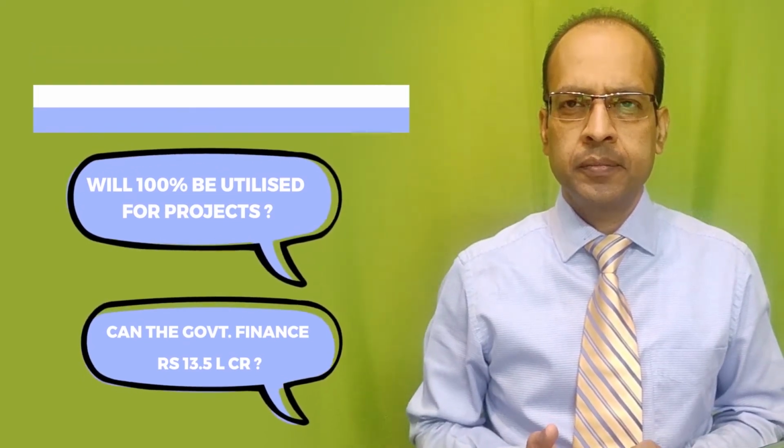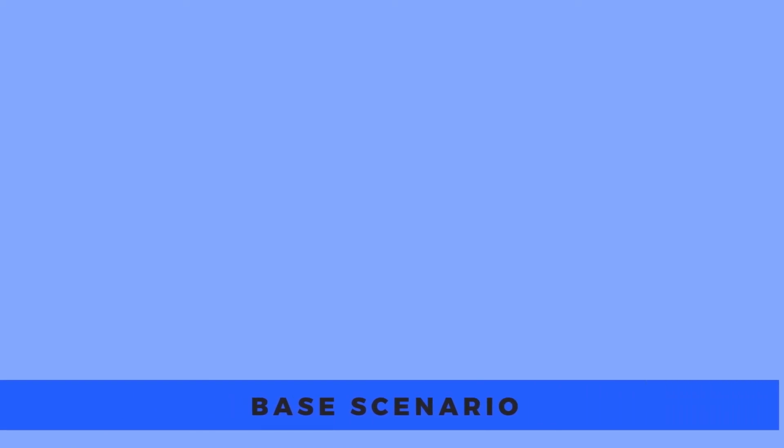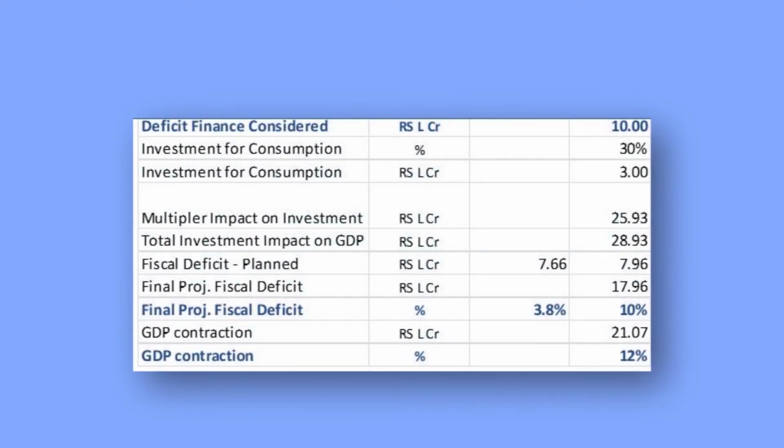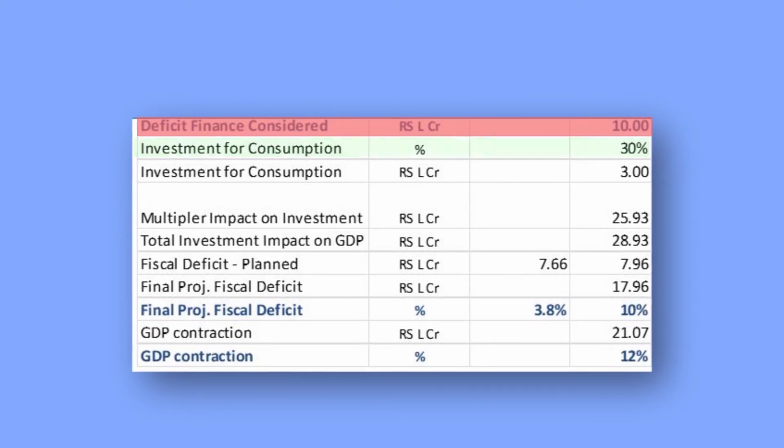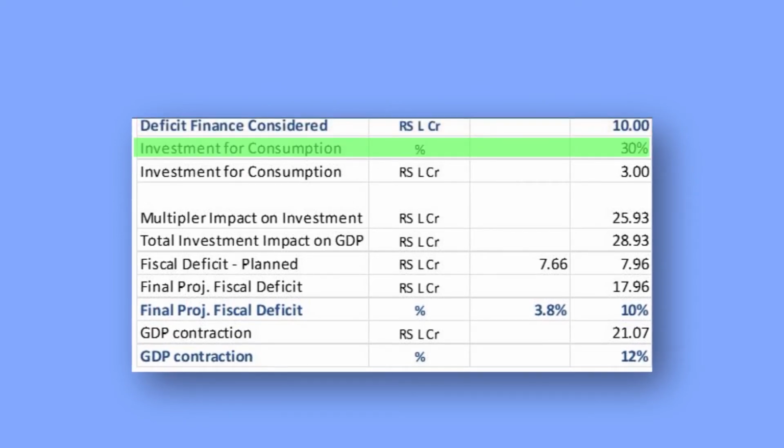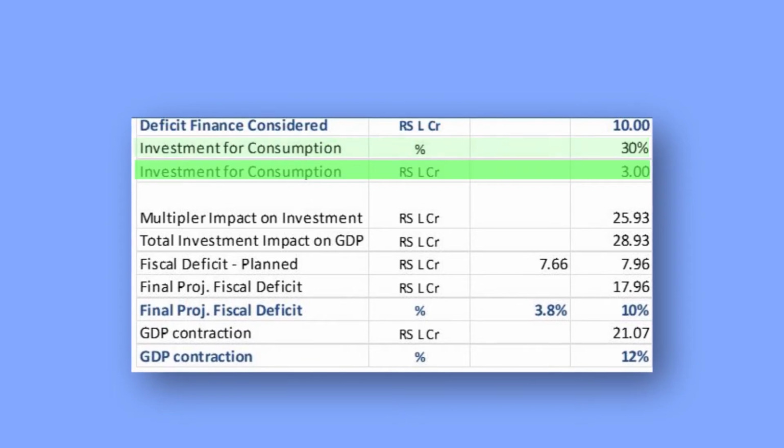Let's assume scenario 1, in which government is able to arrange 10 lakh crore rupees of additional investment. And out of that, 30% goes towards driving the direct consumption, which is roughly 3 lakh crore rupees. So 7 lakh crore rupees goes towards capital spending.